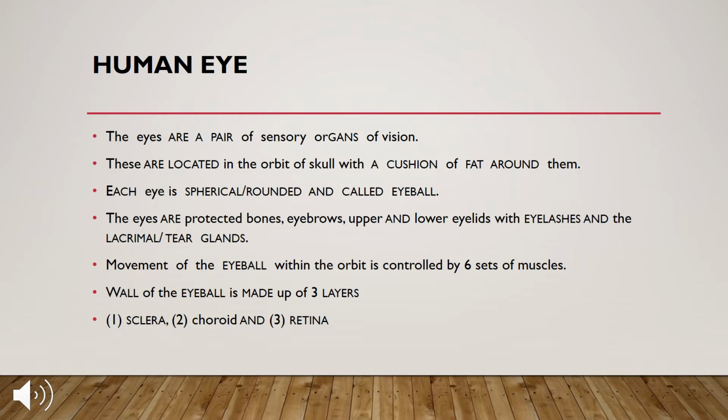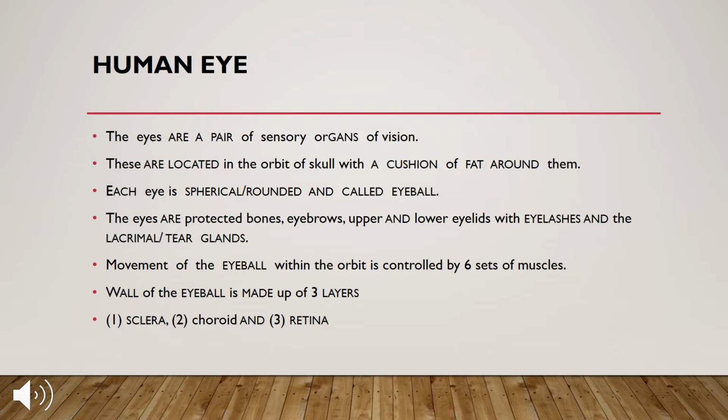In the introductory part of the eye, you have to mention these points: the eyes are the sensory paired organs of vision. They are located in the orbit of the skull with a cushion of fat around them, which protects them from any sort of damage and provides insulation. Each eye is spherical in shape and is called the eyeball. The eyes are protected by bones, eyebrows, upper and lower eyelids with eyelashes, and the lacrimal, that is the tear gland. All this protects the eyes.